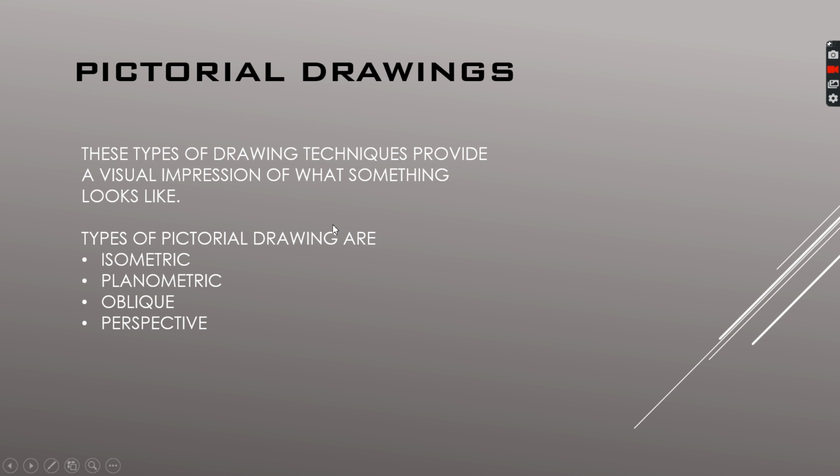But here in pictorial drawings, you will only be having a visual impression of what the object looks like. We will be looking into types of pictorial drawings, and I'll show you some examples. And there are isometric, planometric, oblique, perspective.